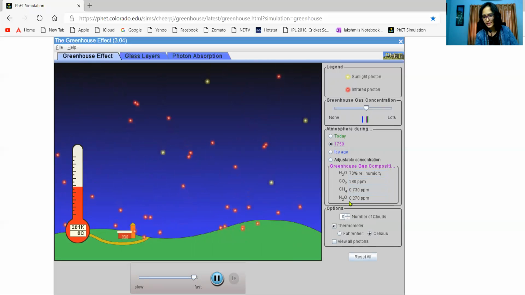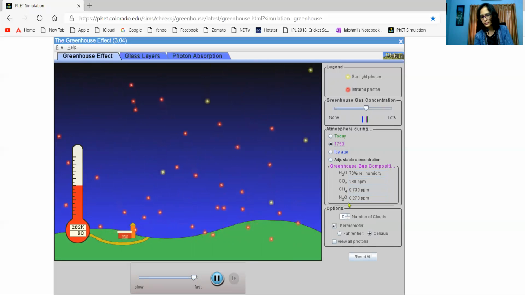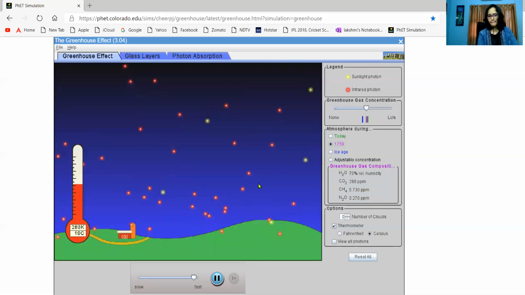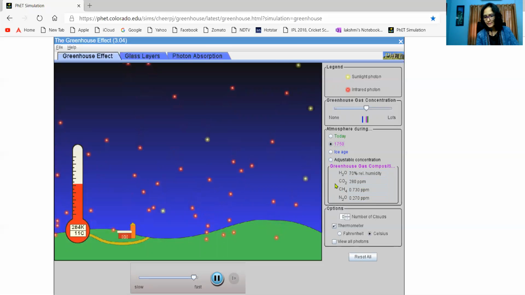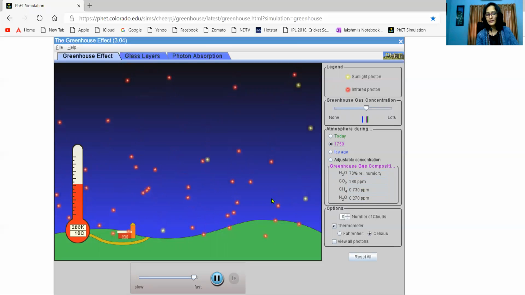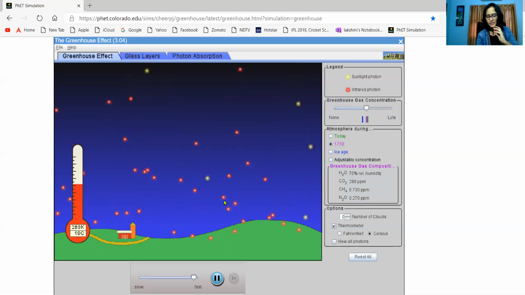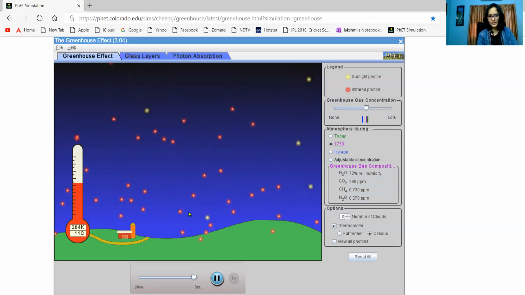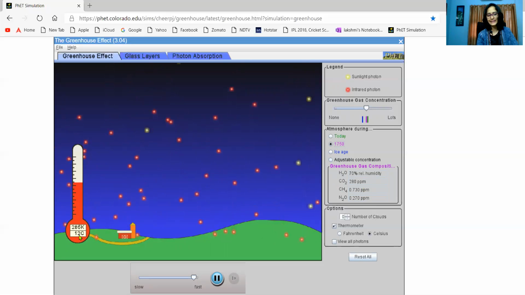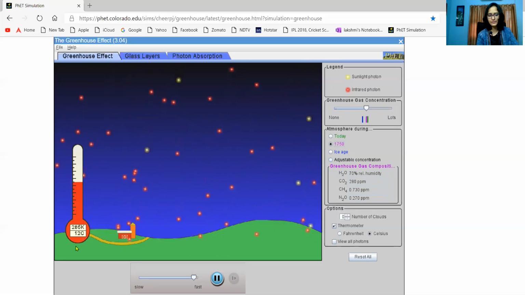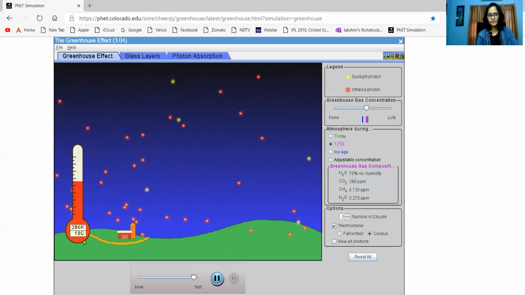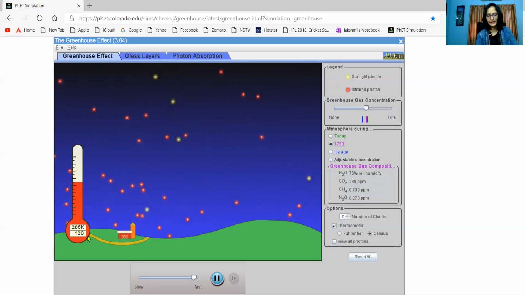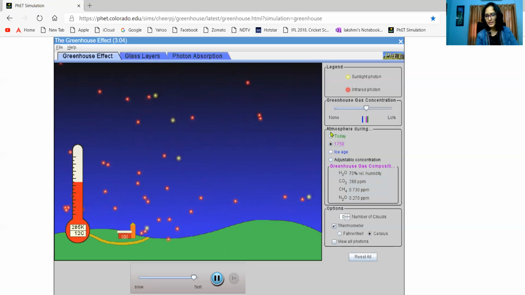And nitrogen oxide was 0.2, and here also 0.2. Okay. Because of the increase in mainly carbon dioxide and methane, more infrared radiation got trapped on the Earth's surface, and so there was an increase in temperature. Previously it was some 4 degrees or 3 degrees, and now it is slowly rising up to 14 or 15 degrees centigrade.